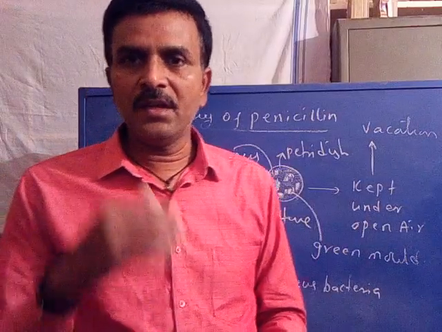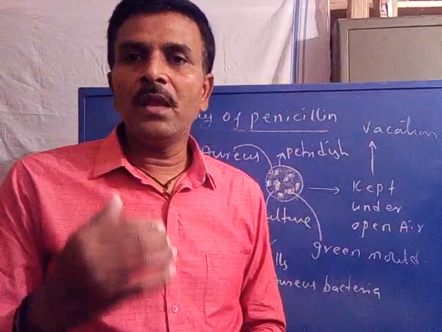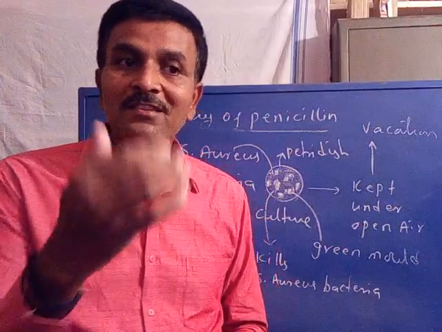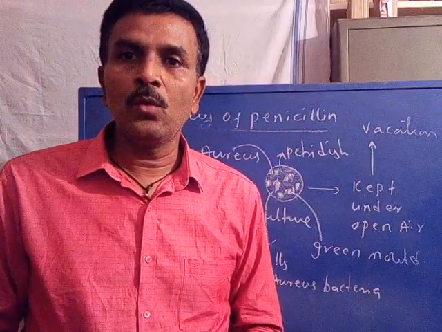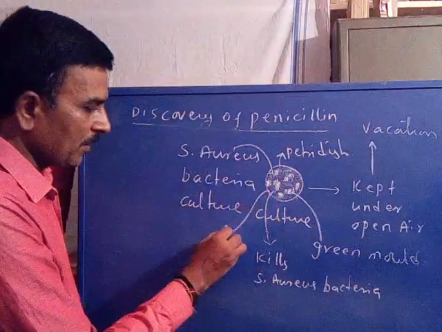Later he studied further why the green mold is growing, and he extracted the crude extract of the green mold.